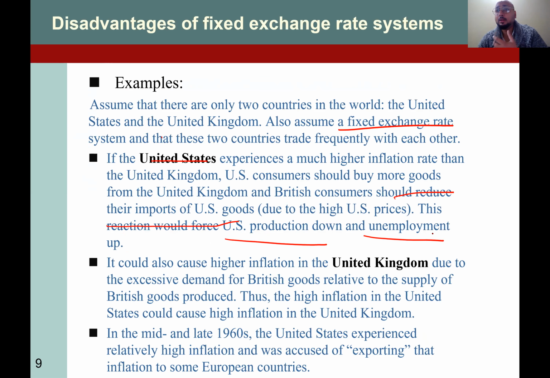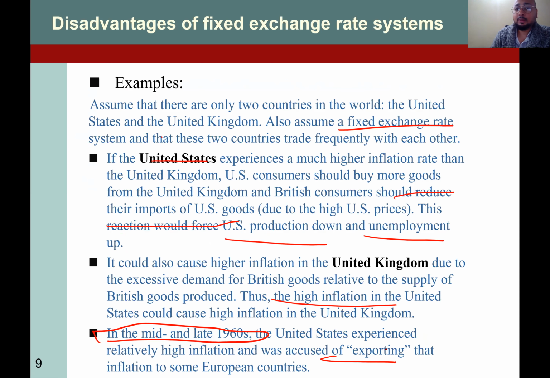If everything is bought by American consumers, then inflation starts rising in the UK as well, because businesses are getting more money and people are getting higher salaries. The UK didn't experience high inflation or high interest rates whatsoever, but their inflation starts rising. So in the 1960s, people were arguing that we need to change this. Why? Because in that case you are exporting inflation to other countries.